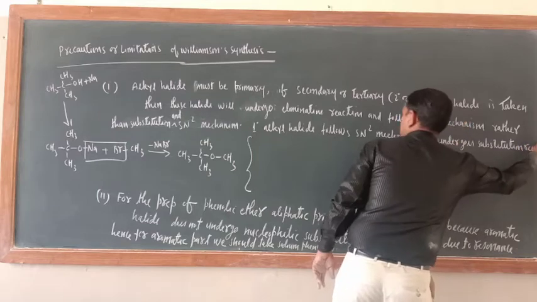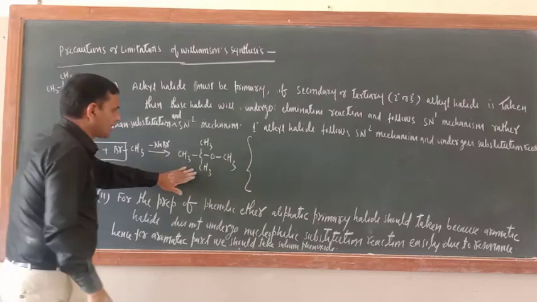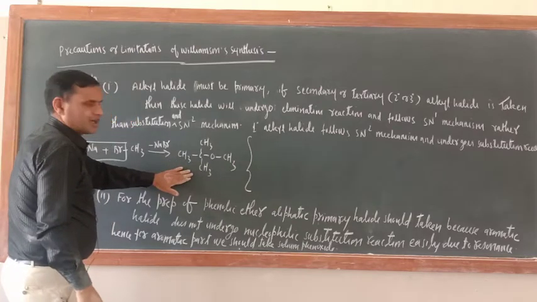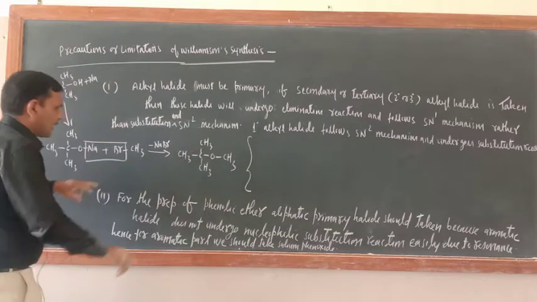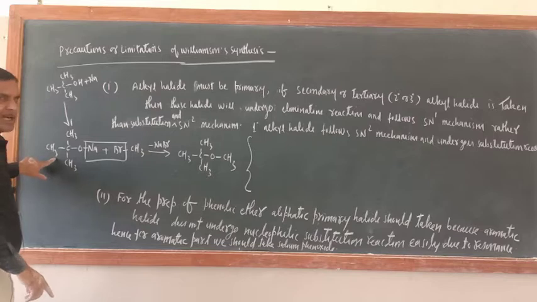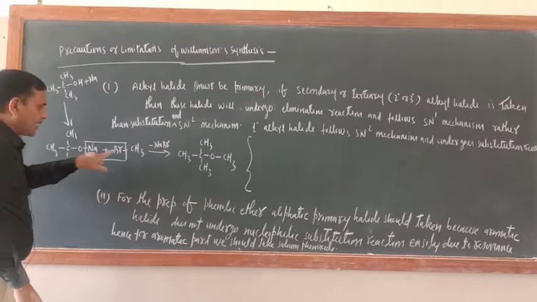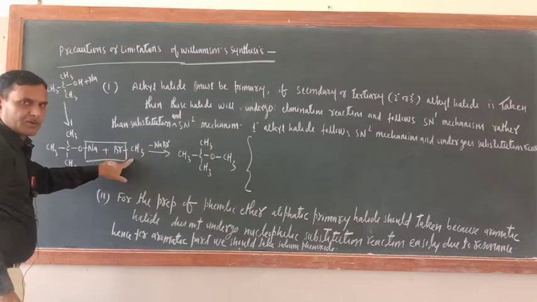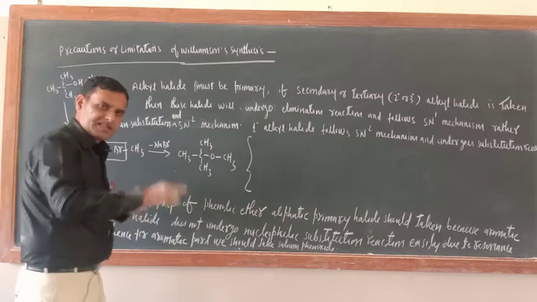Okay, just see here. We have got an ether which contains a 3 degree alkyl group. For the preparation of this one I took tertiary sodium alkoxide, but the alkyl halide I have taken primary only. Suppose I am reversing the condition.